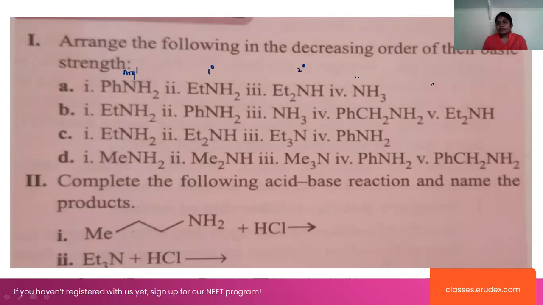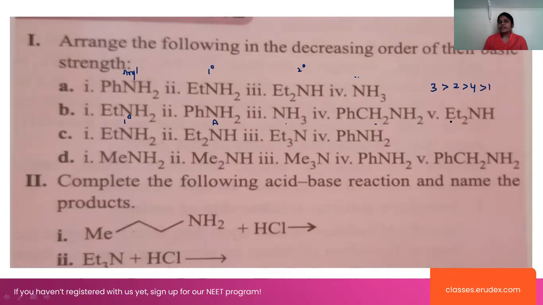Can we take this 3, next one is of 2, and next one is of 4, and here it is of 1. What about this? In this case, this is primary, and here it is of aryl amine, ammonia, and this is of the benzylamine, and next one is of Et2NH.